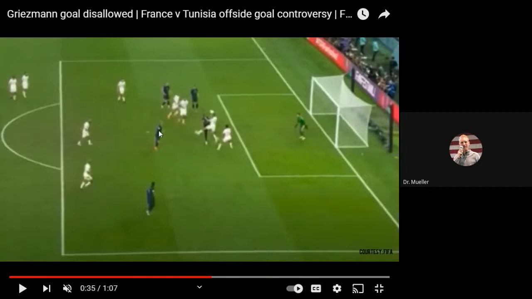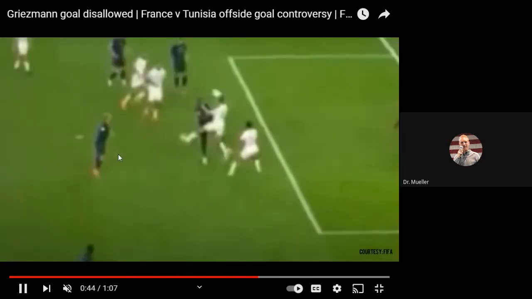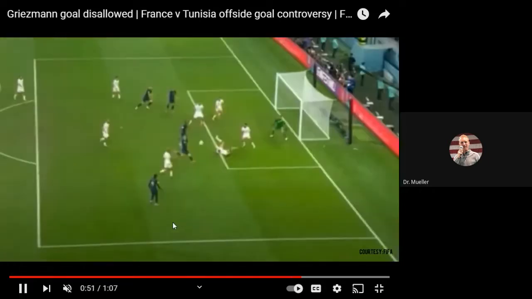Now, there was a recent change in the interpretation of what a deliberate play is, and the rule now is that if this player doesn't establish some control of the ball, it's considered a deflection, and therefore offside would not reset, and this player is going to be guilty of offside because they were initially in the offside position. So then the ball is going to deflect off this white player, and you're going to see it come back to the blue player, who's going to then kick it, and that is enough to say that they got involved in play, because this white player here never controlled the ball.